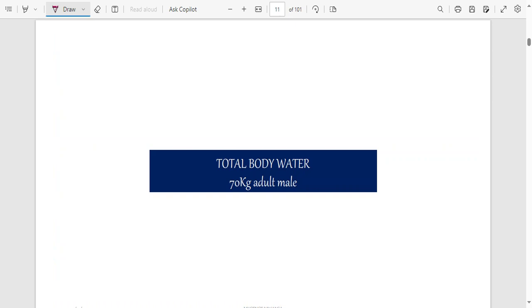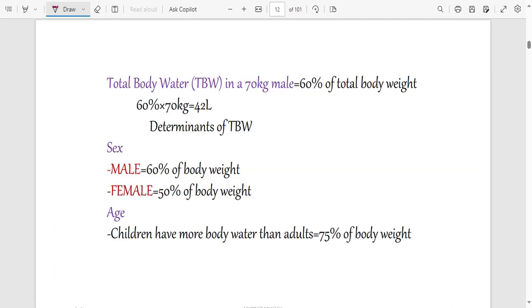Now let's talk about total body water. How much water do we have in a body? When you're talking about total body water, we use an average: a male, not a female, a male who is 70 kg in mass. So if they've not told you the weight of the person, they just ask what is the total body water, just know they are talking about a 70 kg adult male, not a child. For a male, 60% of the body is going to be water. For a female, it is different. Only 50% of your body is going to be water. That is because the 10% is occupied by fat for females.